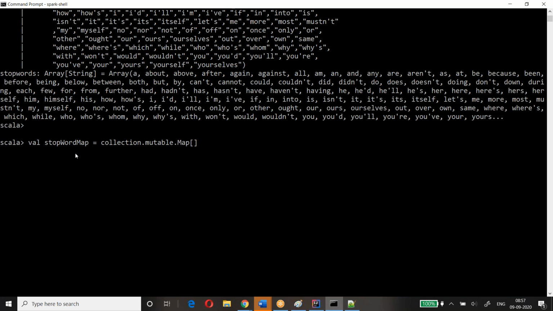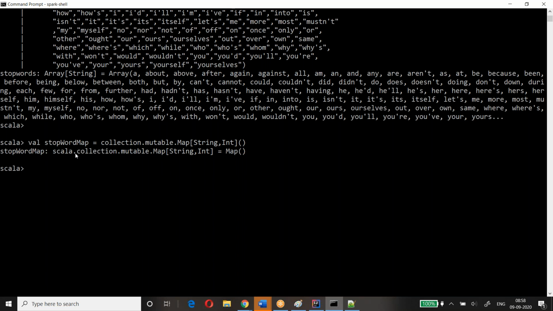It should be a key value pair, so I'll take string comma int. Okay, this is my map. It's recognized, very good. So I created the stopword map. Look here, it's an empty map. There is no data in it.